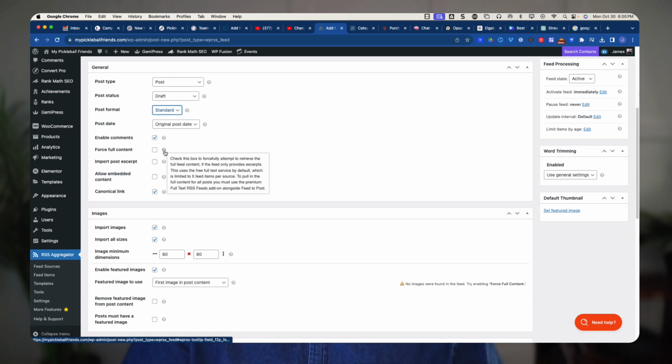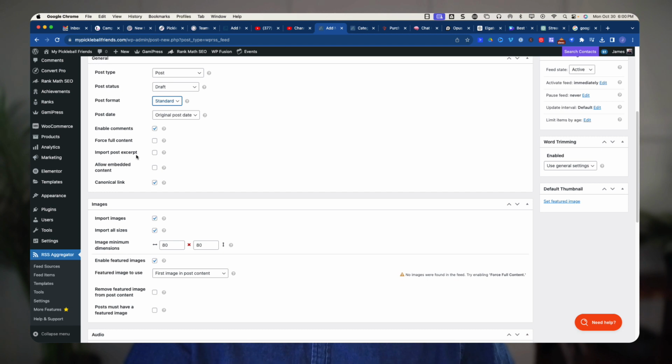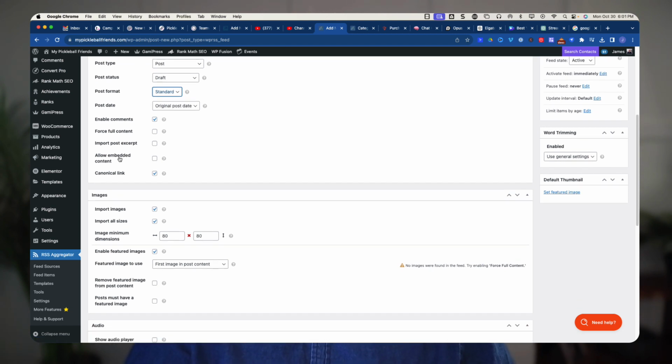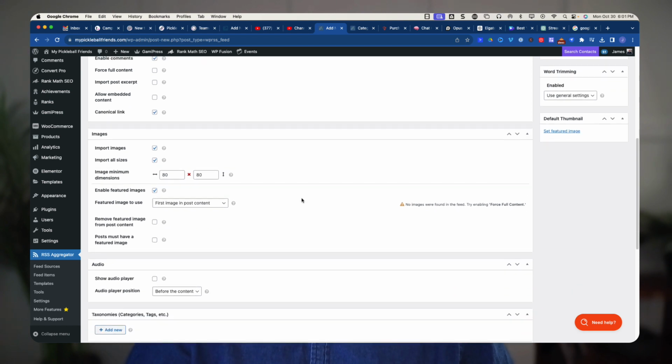Enforce full content. So here's the one that tries to retrieve the full content. If the feed only provides excerpts, this uses the excerpt by default. Okay, and on this one, I'm going to not force it. We'll just leave it there. Import, export. Okay, short description. Allow embedded content. We'll keep these ones off for now, and we want the full link.